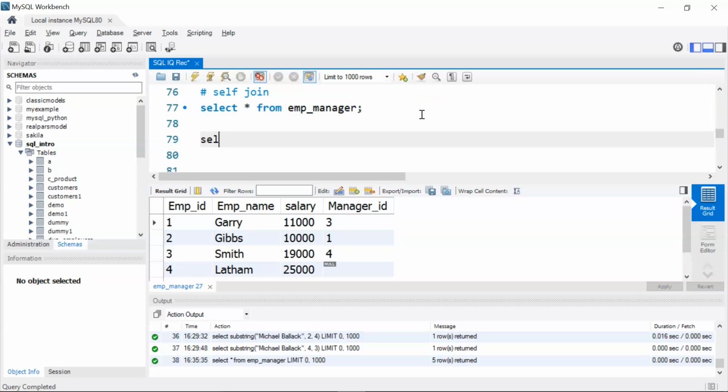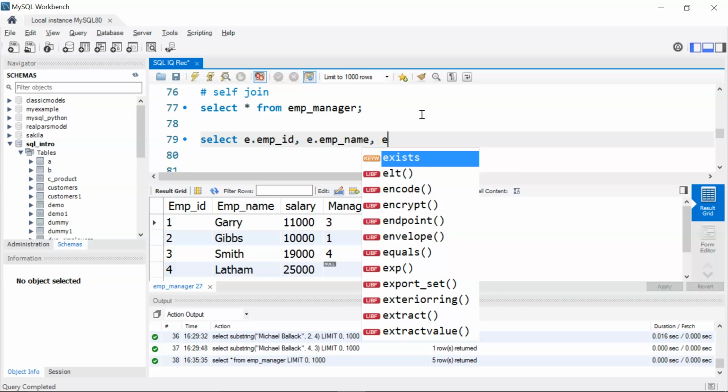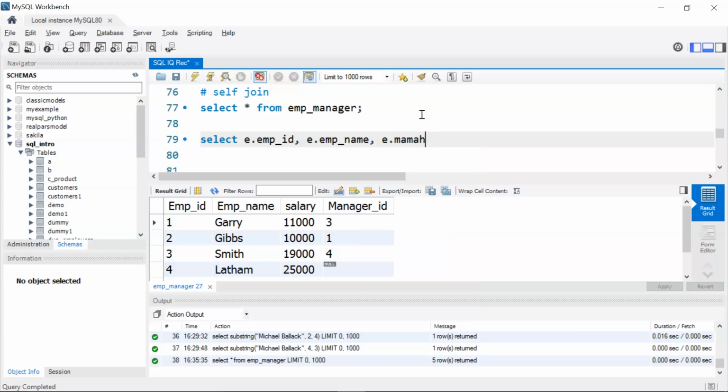Now I'll write my join query. I'll write select e.employee_id, e.employee_name, e.manager_id, comma, then I'm using another alias as M for finding the manager name. So m.employee_name as manager_name.